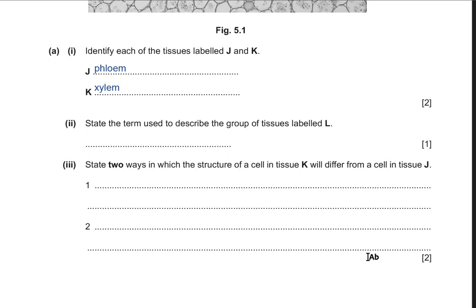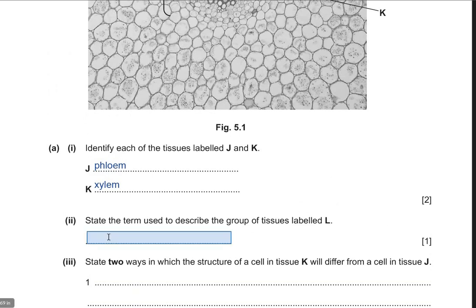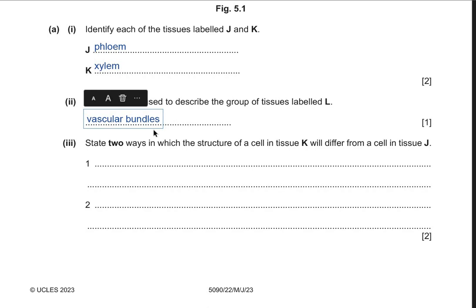State the term used to describe the group of tissues labeled L. So what do we call the phloem and xylem tubes collectively? We call them vascular bundles. Part 3 says, state 2 ways in which the structure of a cell in tissue K will differ from the structure of a cell in tissue J. So basically they're asking us to differentiate between the tissues xylem and phloem.